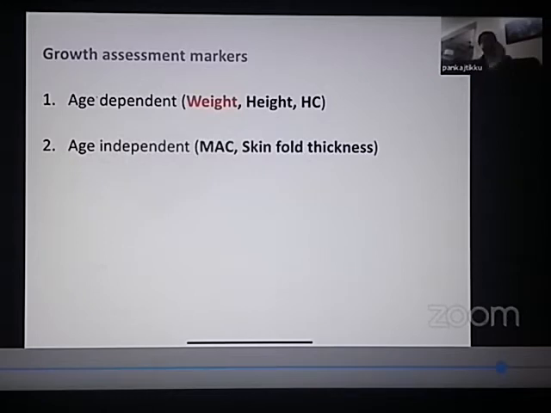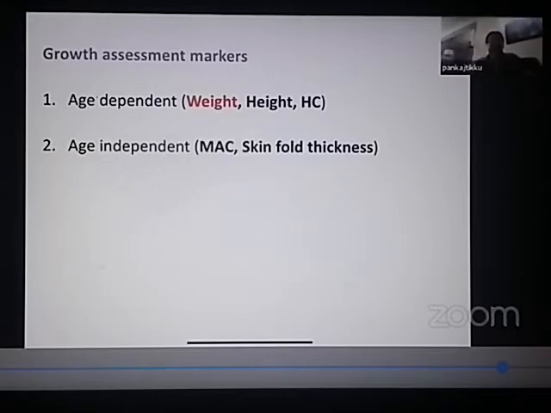You understand? Similarly, if I say there is a child who has a length of 100 centimeters, is this child's length normal, height normal? You laugh at me. So what is the age of the child? At a 2-year-old child, 100 centimeters is very fast growth. At 4 years, 100 centimeters is normal. But at 8 years, 100 centimeters, this child is stunted.